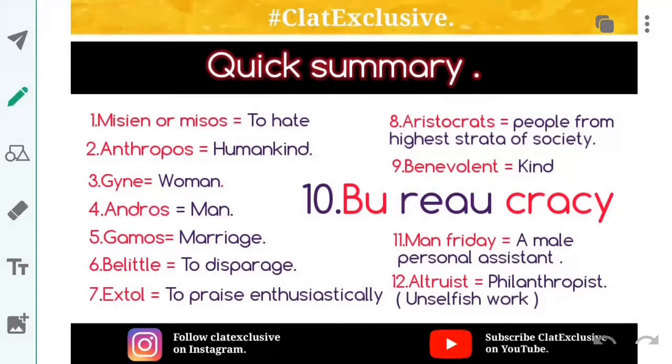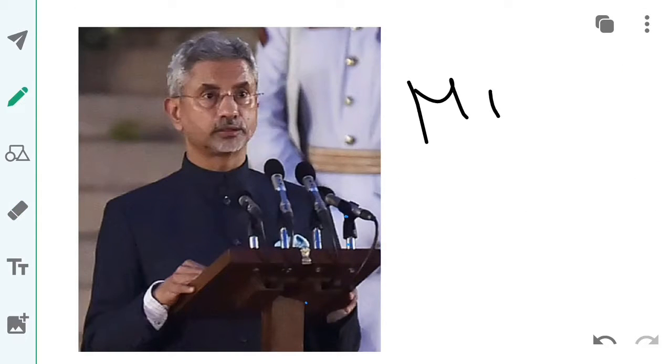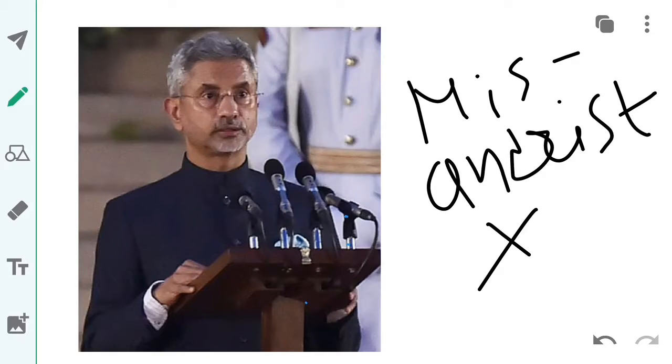First, misanthrope, it's someone who hates humankind. Misogynist, it's someone who hates women. Misandrist, I forgot to tell this word to you. Oh, there is no space. Let me write it down here. So misandrist is someone who hates men. Misogynist is someone who hates women, and misandrist is someone who hates men. So this is exactly opposite to misogynist.